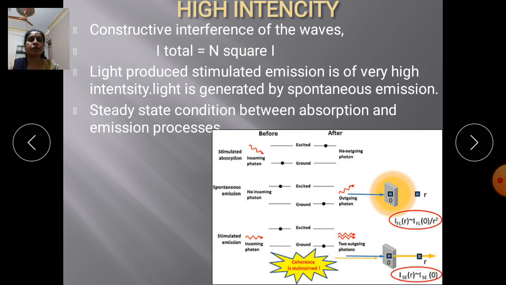In this way we can study in detail the properties of stimulated emission, and how the three processes reach the steady state. So thank you.